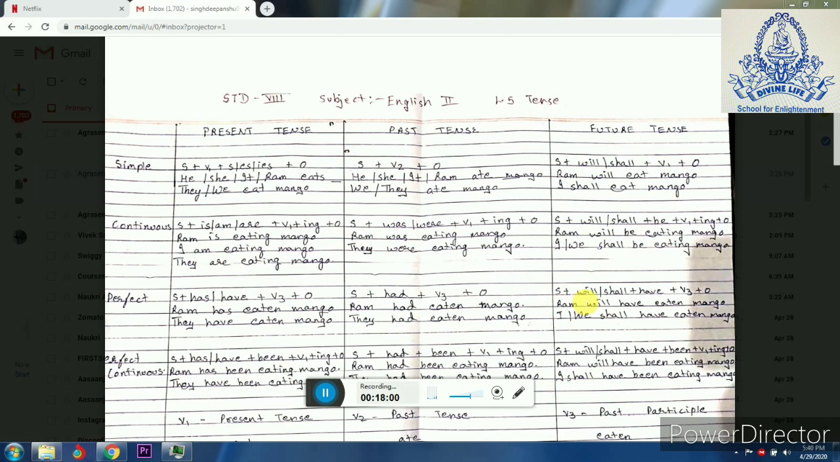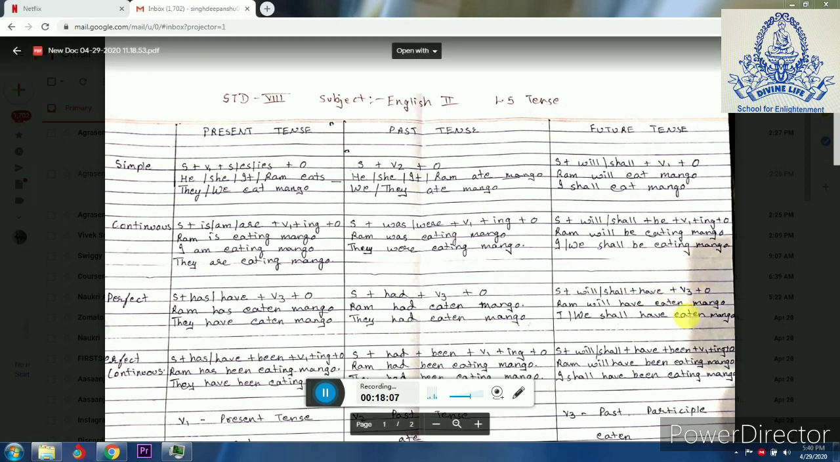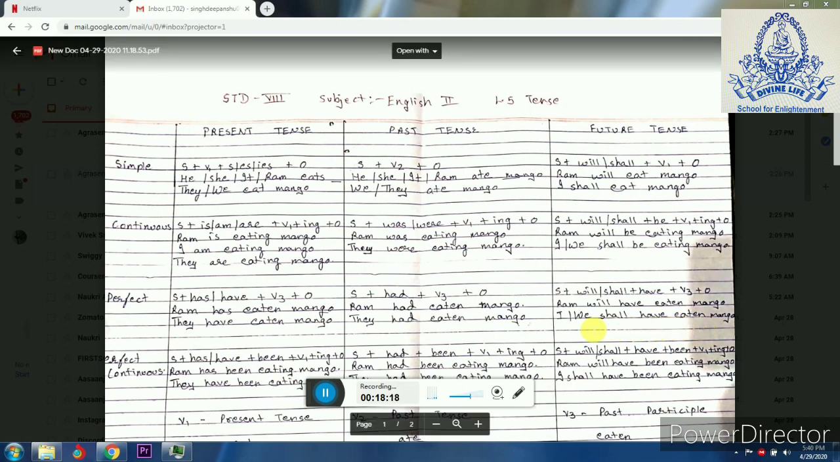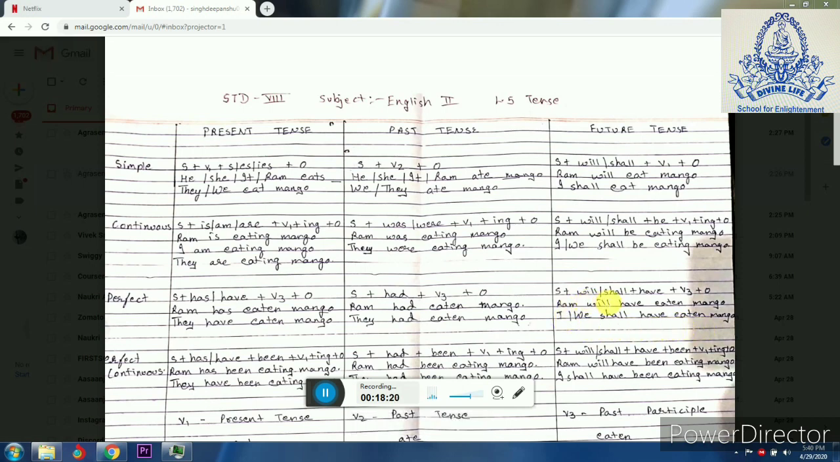Now same way, future perfect tense, you have a subject, will or shall plus have plus verb 3 plus object. For example, Ram will have eaten mango. I or we shall have eaten mango. So these are the cases where you have to use will, where you have to use shall. For subjects like I, we use shall, and remaining we use will. So this is for perfect tenses.